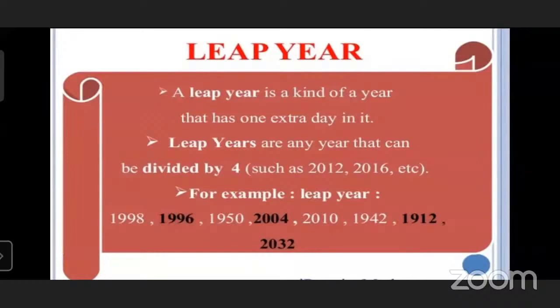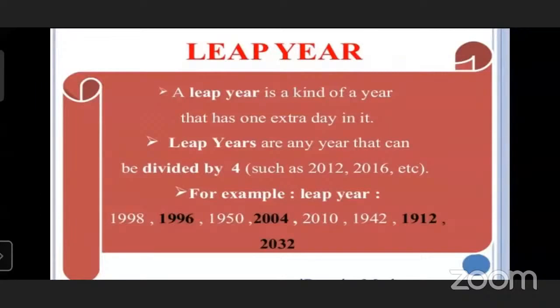For example, leap years: 1998, 1997, 1915, 2004, 2010, 1942, 1912, and 2032. Okay, these are the leap years. That means those years we can divide by 4.